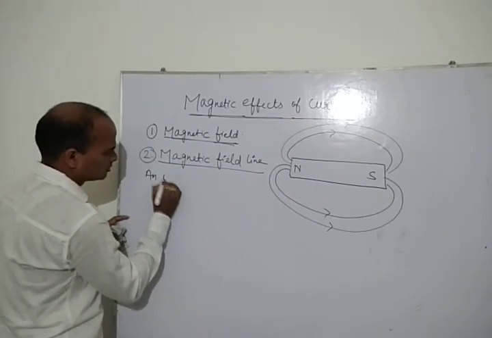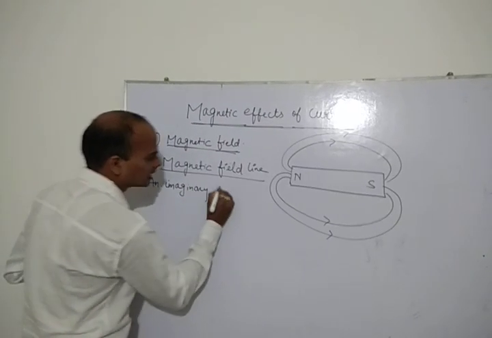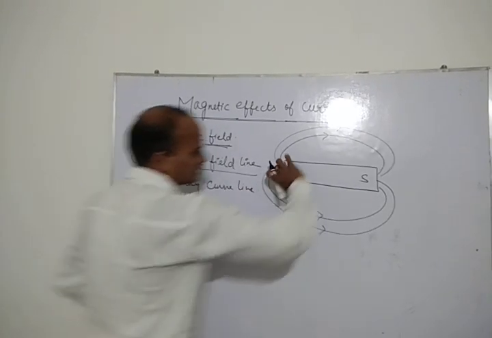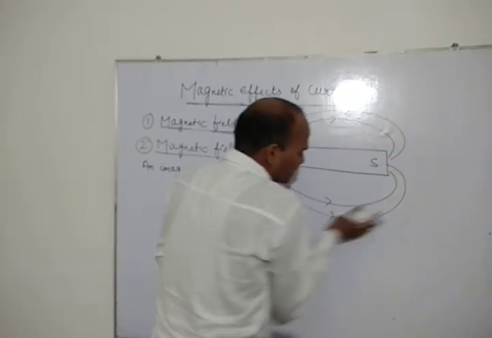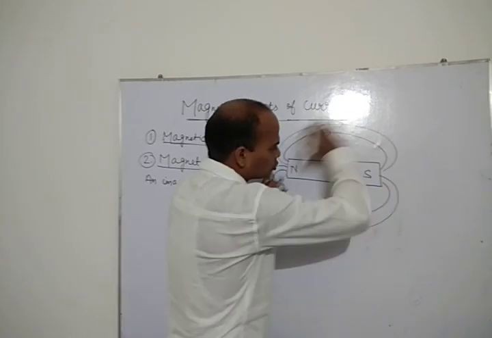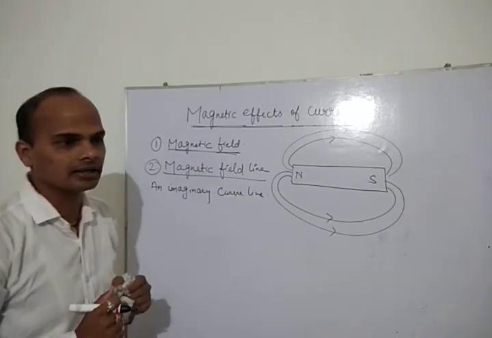An imaginary curve line. Look here. This is an imaginary curve line which is created around this magnet. जो इस मैग्नेट के चारों तरफ बन रहा है.